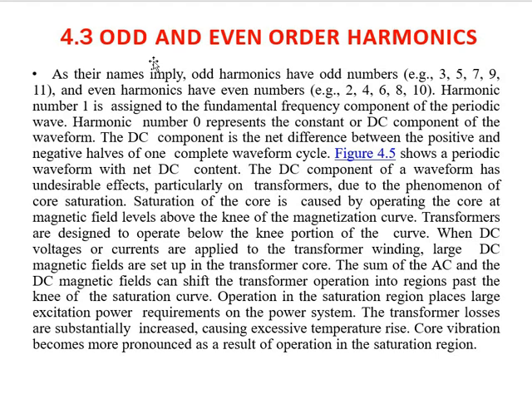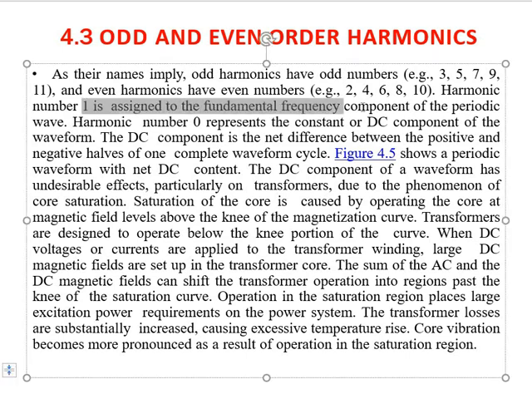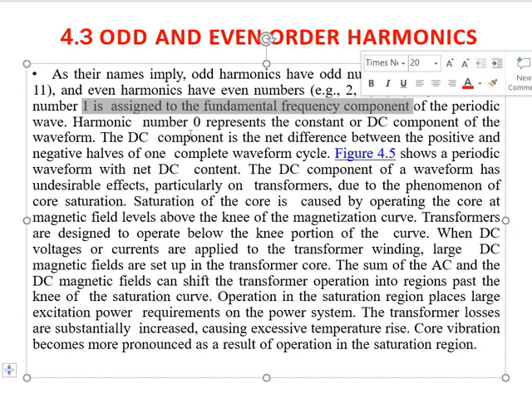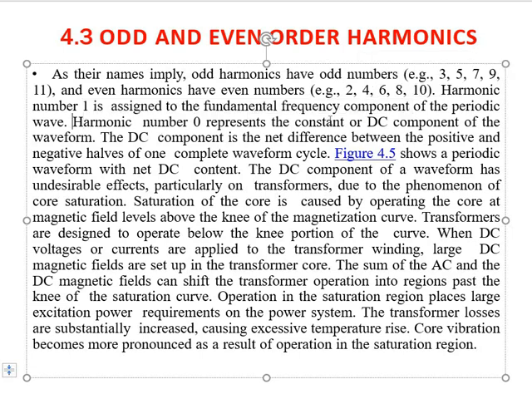Harmonic number 1 is assigned to the fundamental frequency component of the periodic waveform, and harmonic number 0 represents a constant or DC component of the waveform. So for the DC component, the number zero is assigned. The DC component is the net difference between the positive and negative half of one complete waveform, that is, the net difference between the positive and negative half cycle.